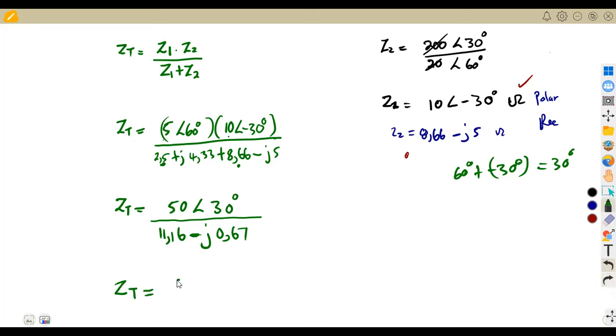So our ZT is going to be 50 angle of 30 degrees over this, converted to polar form. Just like our conversion to rectangular form, we expect our answer to be in the form of r theta, in polar form. On our calculator, we can just convert this directly.